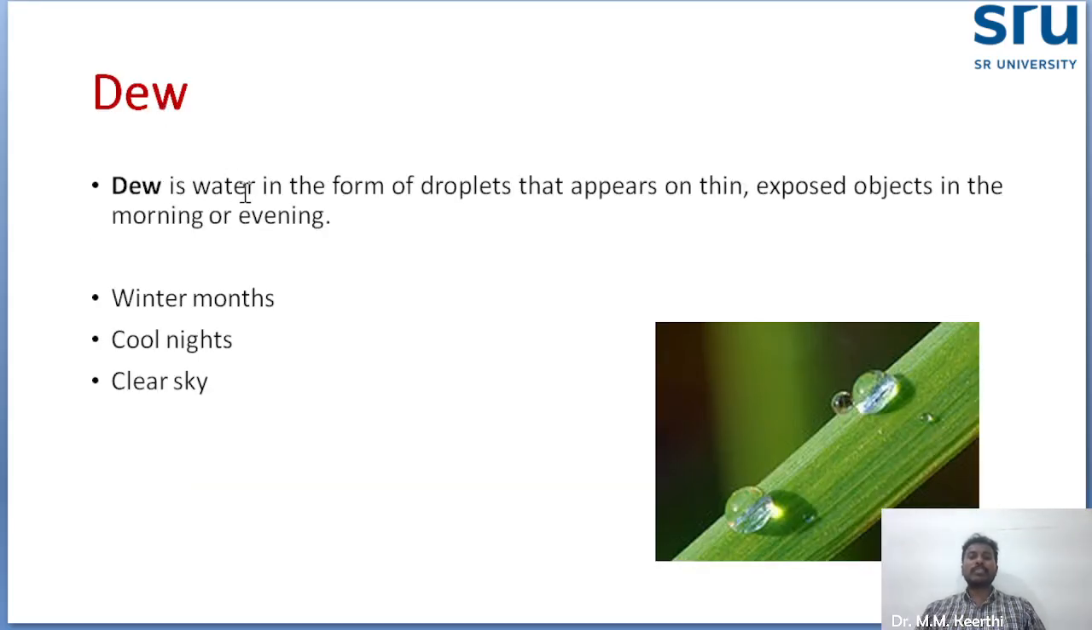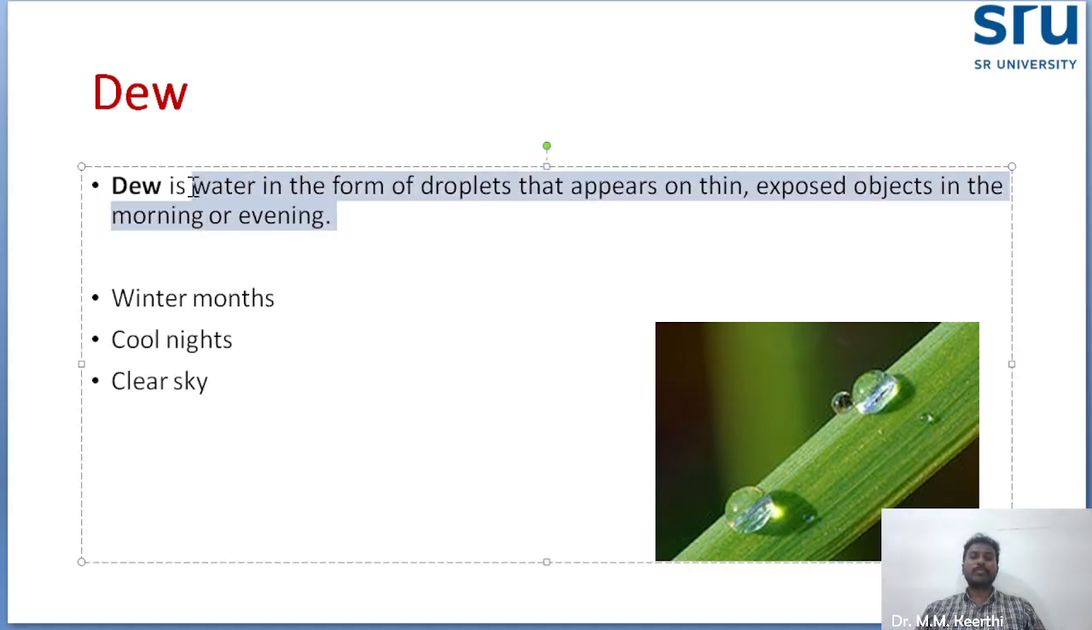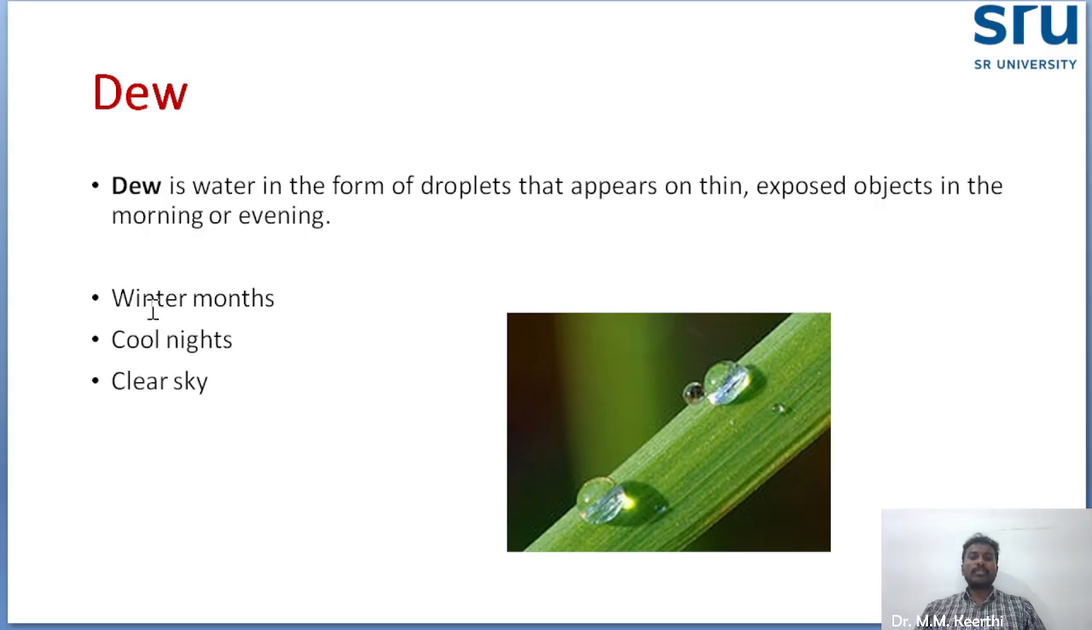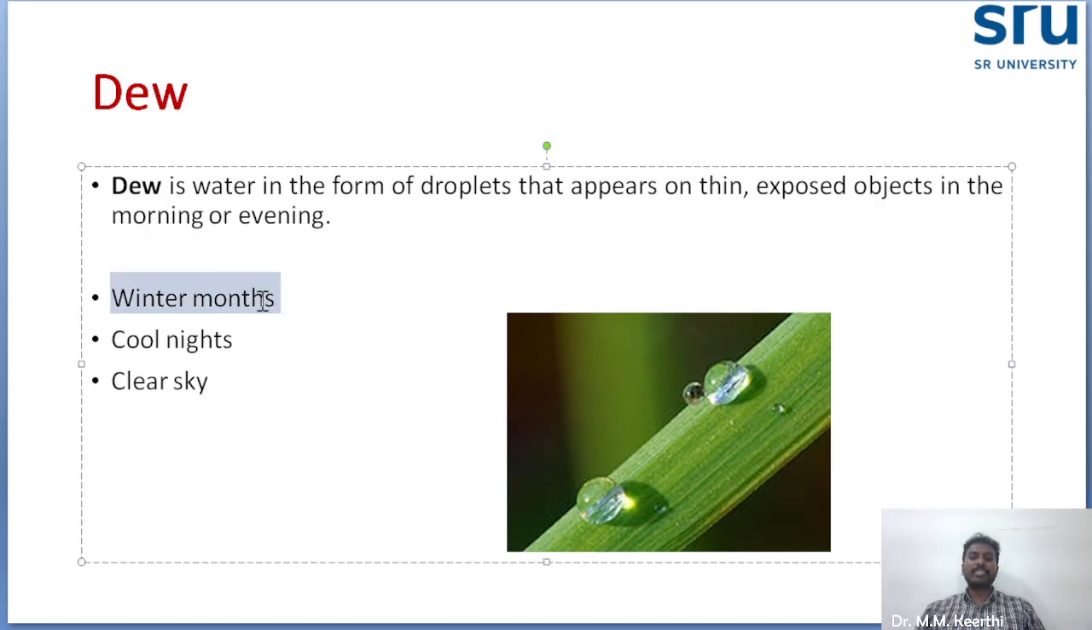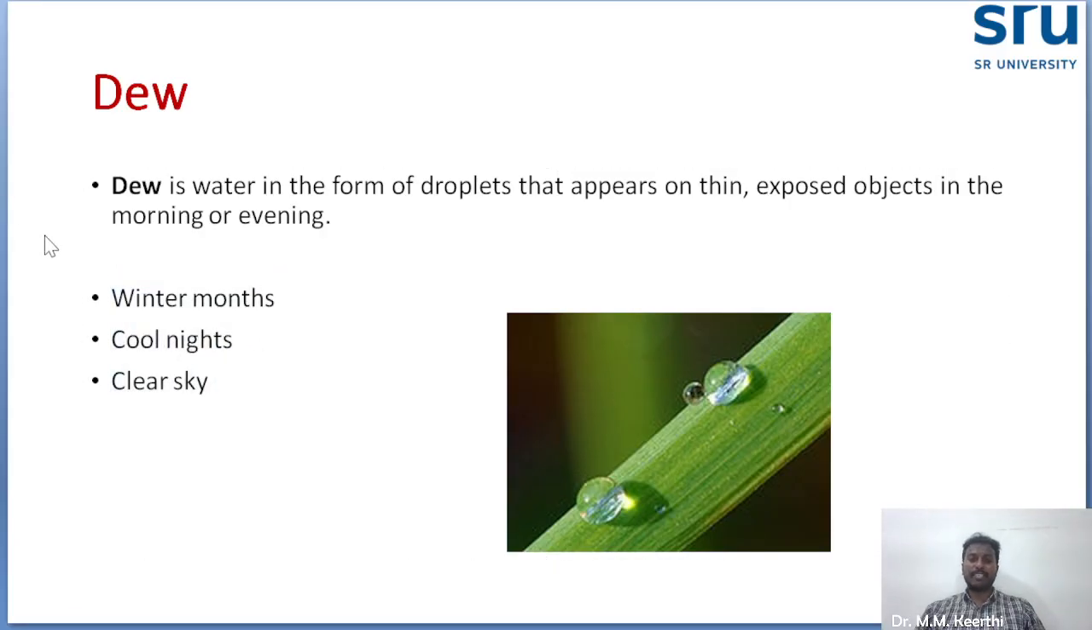Dew is in the form of water droplets that appear on thin and exposed objects in the morning and evening time. Mostly we will see it on plant parts. You see, this is the dew. We see this type of dew in the early morning, particularly in winter months, with cool nights and clear sky. These three conditions produce dew on the leaf surface.